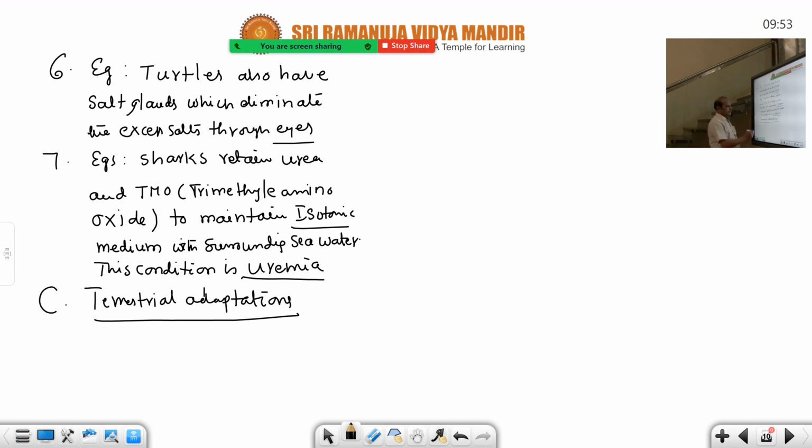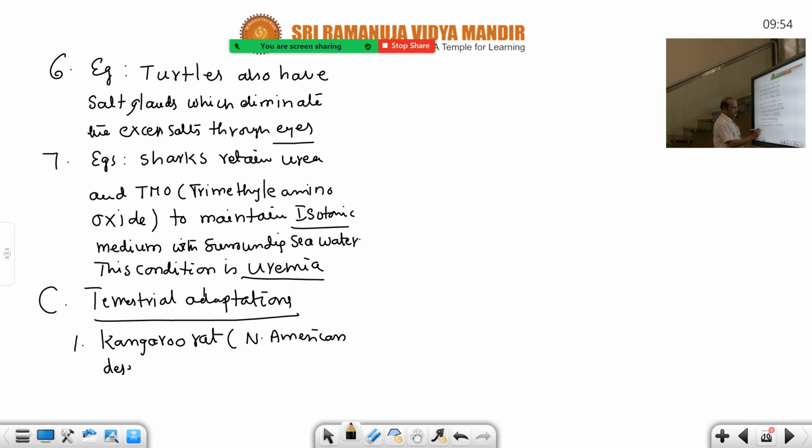So for these terrestrial adaptations, the first example is the kangaroo rat, which lives in the North American deserts. This was once asked in the NEET examination. The African lungfish, Protopterus, belongs to Africa, and this is North America.